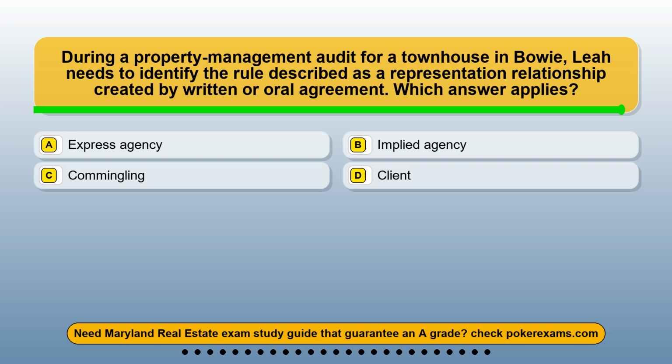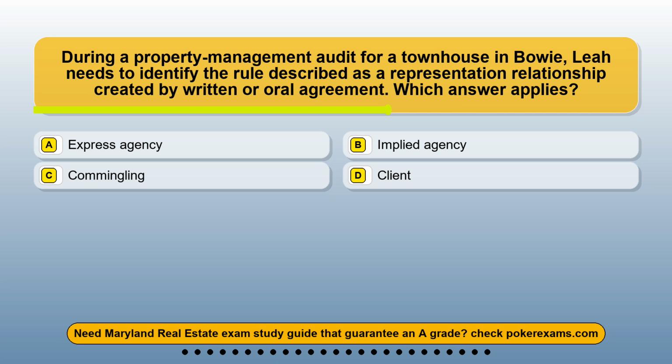Question 19. During a property management audit for a townhouse in Bowie, Leah needs to identify the rule described as a representation relationship created by written or oral agreement. Which answer applies? Option A, express agency. Option B, implied agency. Option C, commingling. Option D, client.